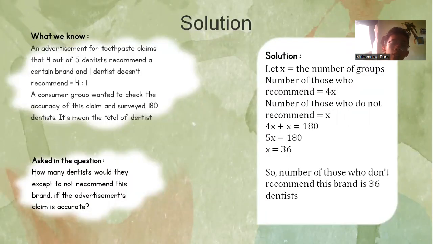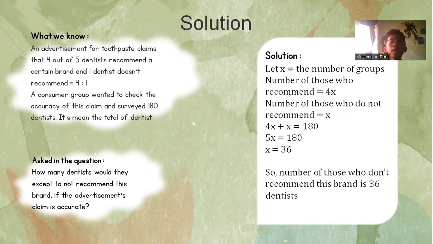Solution. What we know in the question: the ratio of dentists who recommend and do not recommend is 4:1. The consumer group wanted to check the accuracy of this claim and surveyed 180 dentists. It means the total of dentists asked in the question. How many dentists would we expect to not recommend this brand if the advertisement's claim is accurate?